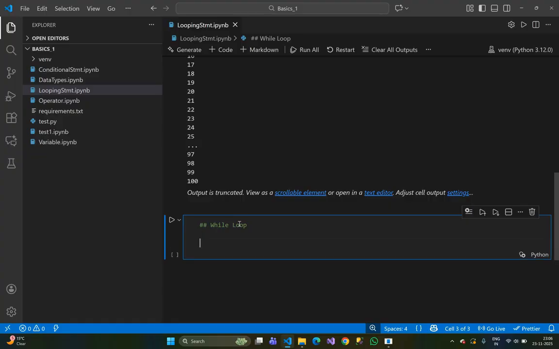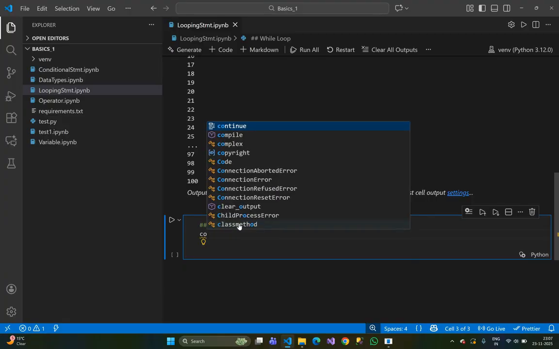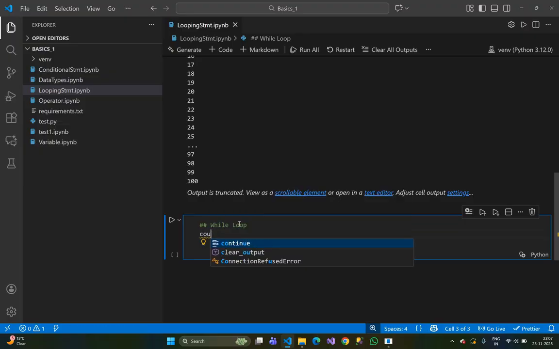While loop. This is the same thing, but it is another alternative way to do the same task. Okay, while loop, how to do it? Suppose I want to print the same things with a while loop. Then what will we do?